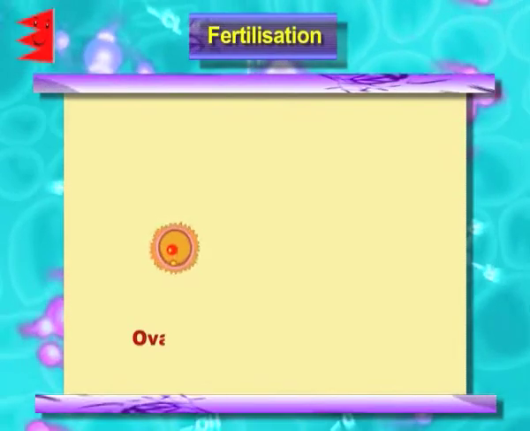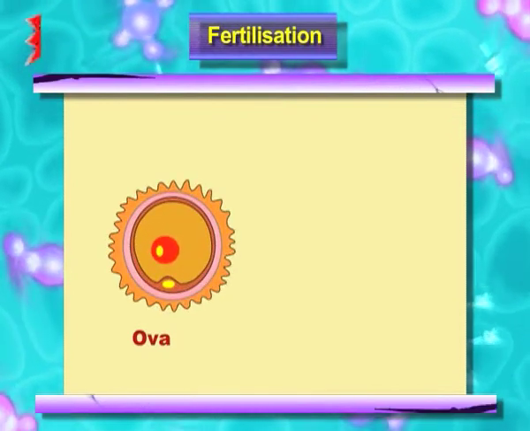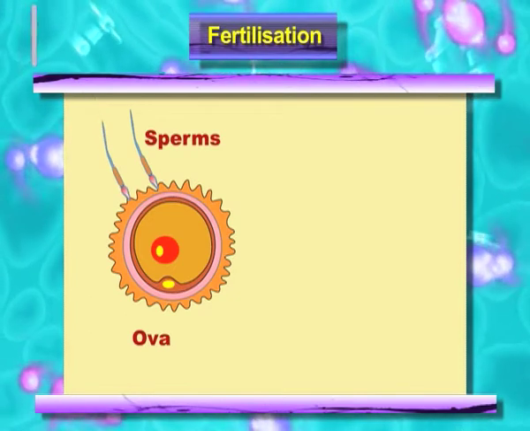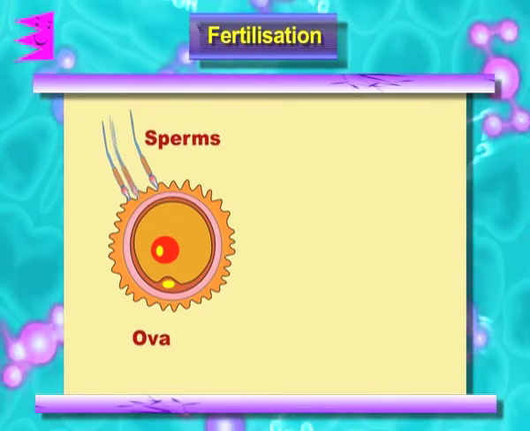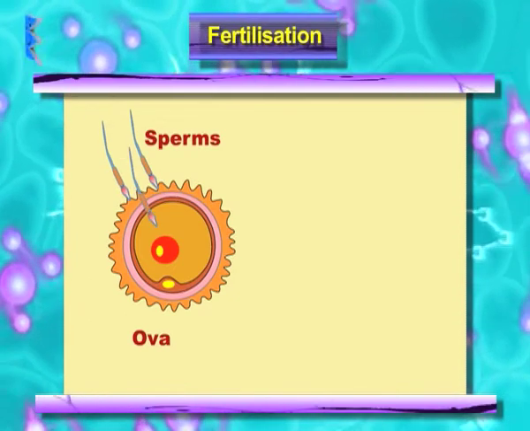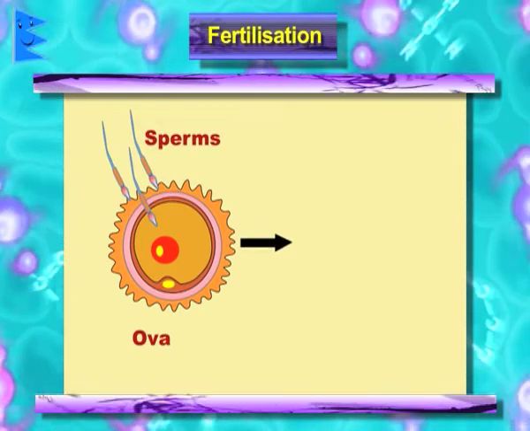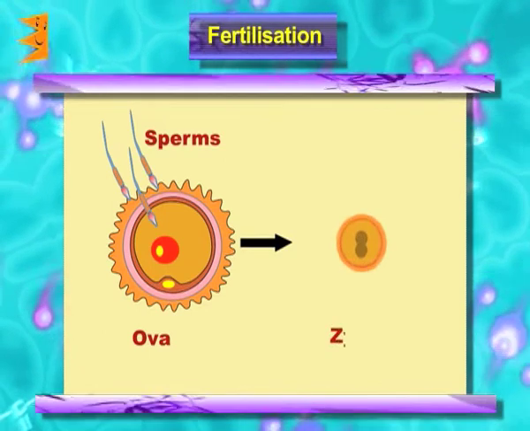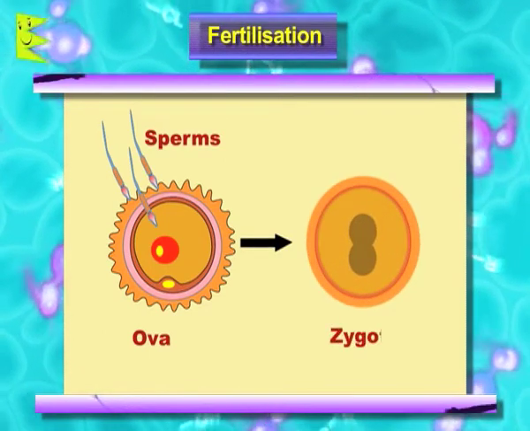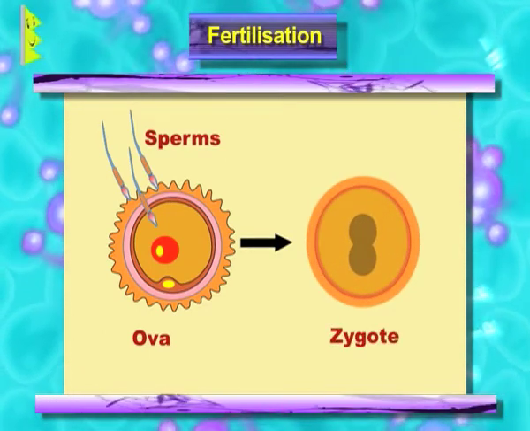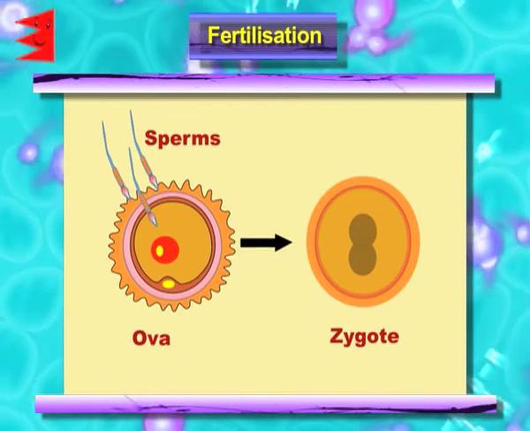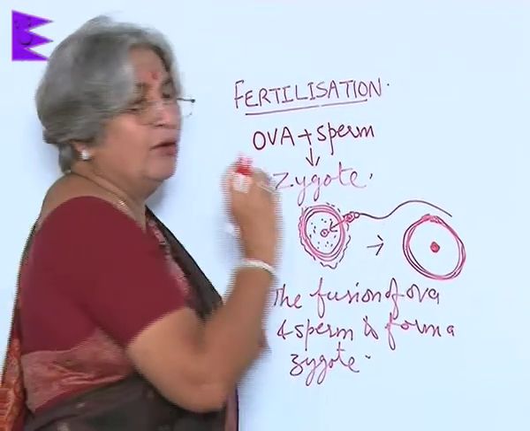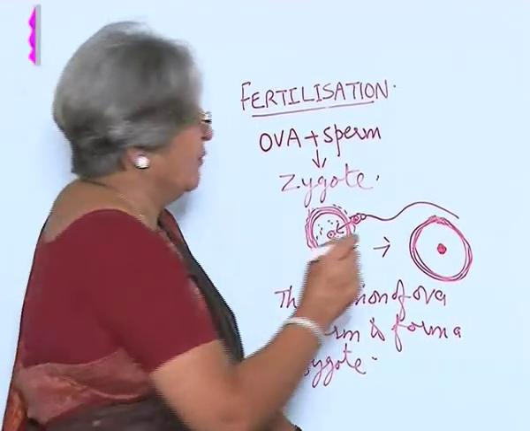So, this is the ova, here comes the sperm, and ultimately it enters inside and leaves the nucleus. The tail remains out, and then the two nuclei join together to form a bigger nucleus, which is that of the zygote. The role of sperm is over after this. The role of sperm was only to release nucleus inside the ova.